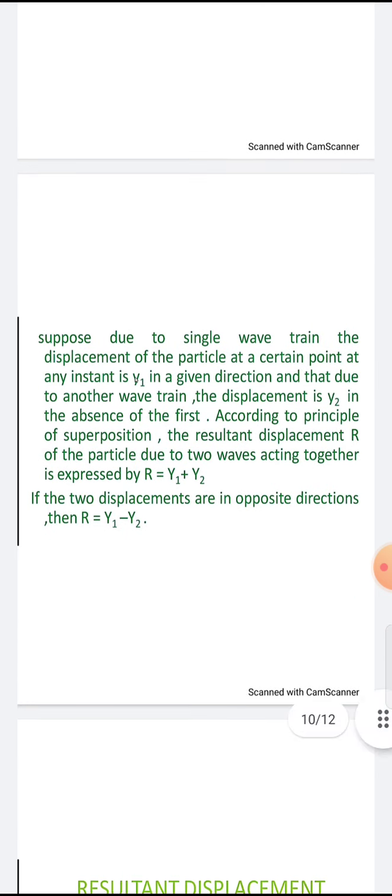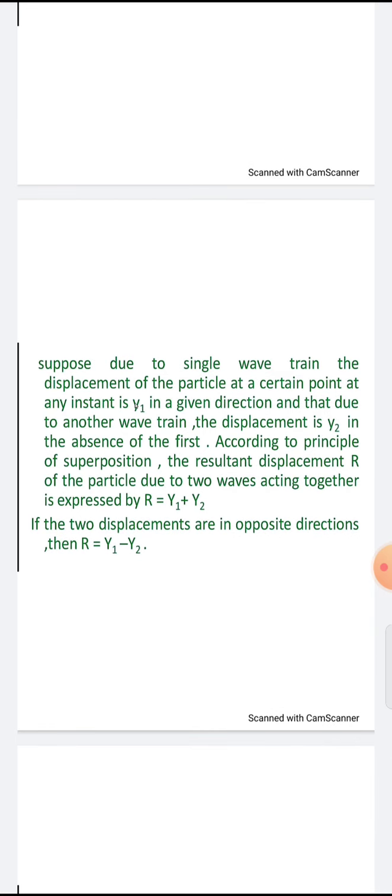Suppose due to a single wave, the displacement of a particle at a certain point at any instant is y1 in a given direction. If we take the waves going on as y1 and y2, y1 is one wave and the second one is y2. If the first one is absent, then the second wave is present, and if the second one is absent, the first wave is present.